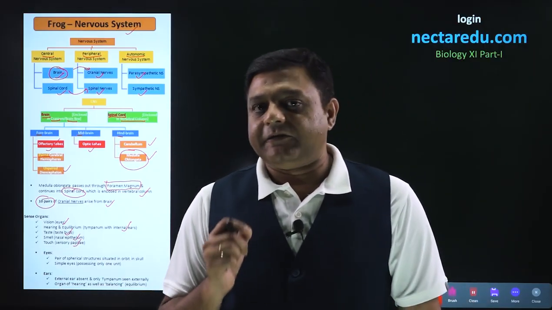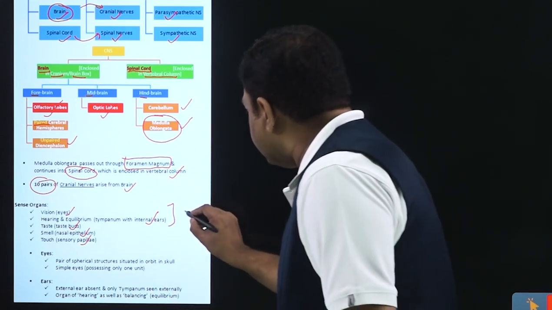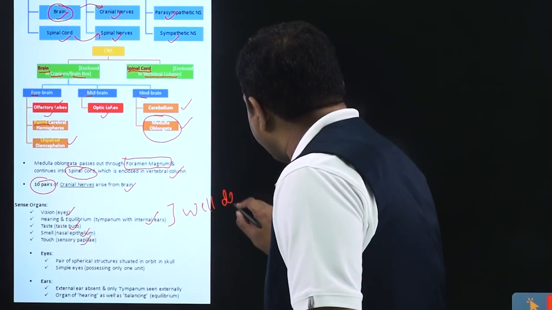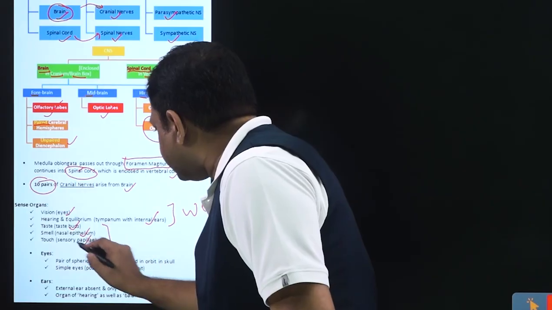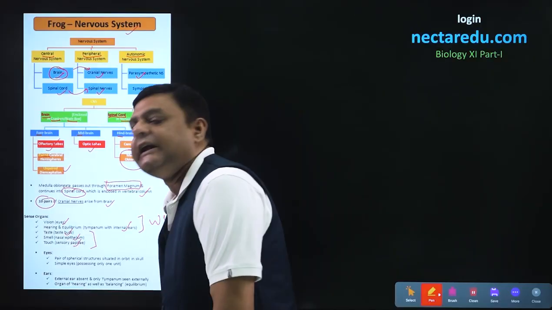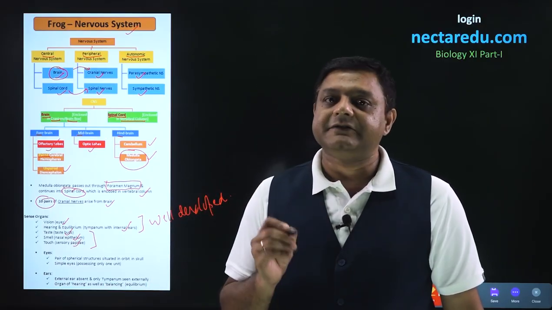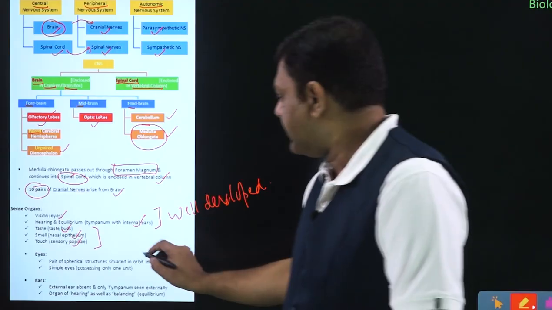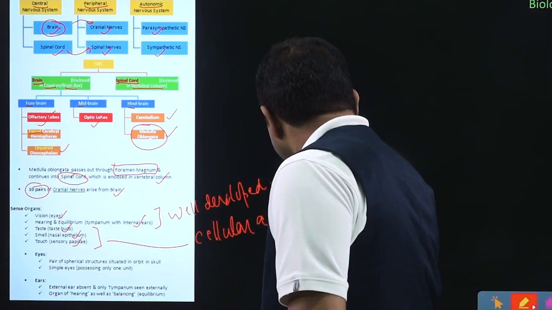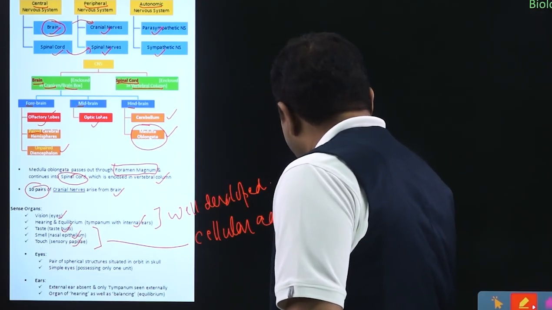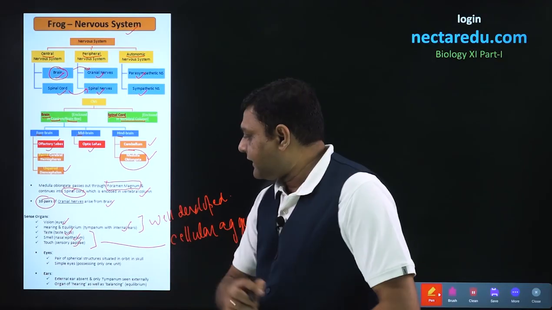Among these 5 different sense organs, the eyes and the ears are well developed structures in the case of frog. But the rest three, that is taste buds, nasal epithelium and sensory papillae, are not well developed. These are just cellular aggregations which are present in the case of frog. If we talk about eyes, then eyes are spherical structures.